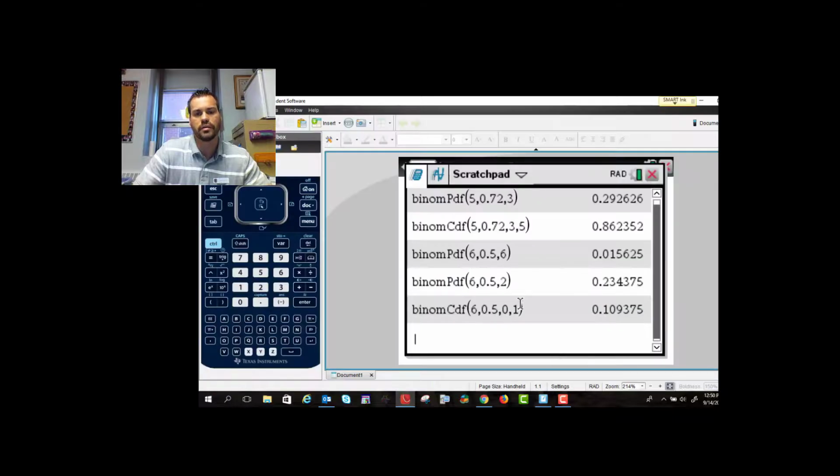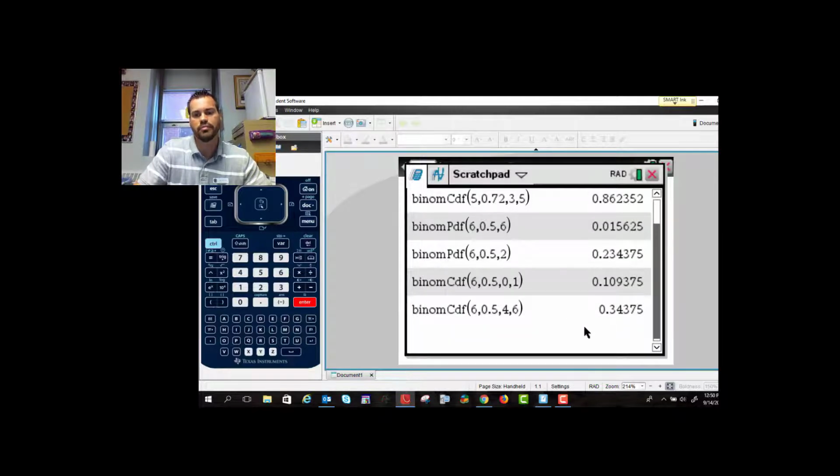Or you can just go in here, scroll up here, and change your lower and upper bound. So my lower bound is now going to be 4. My upper bound is 6 because I want at least 4 boys, and I can have as many as 6. And there's my answer. It's 0.34375. And that's how you do binomial distribution.